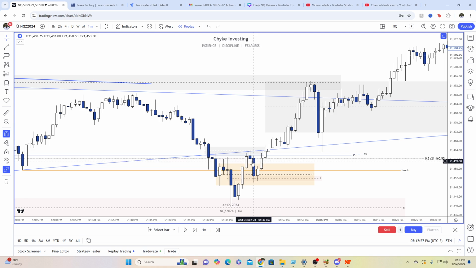So honestly, when I see this, I could probably set my entry to below maybe this fair value gap right here. And we ended up getting that. So I could have got a better R to R and still placed my stop below this breaker or below this candle right here. But that's okay. I was moving pretty fast and I didn't want to play around.